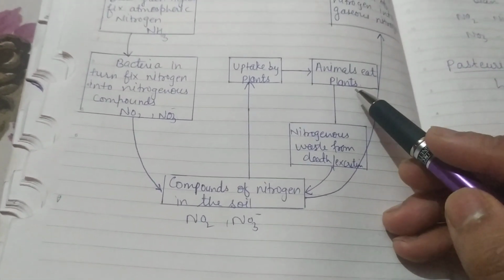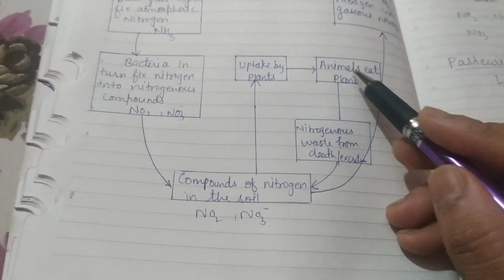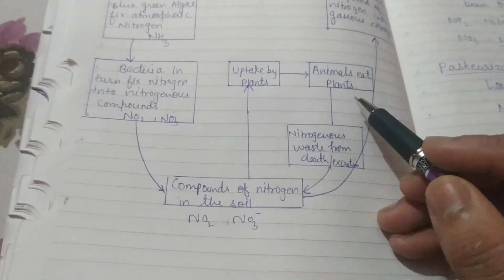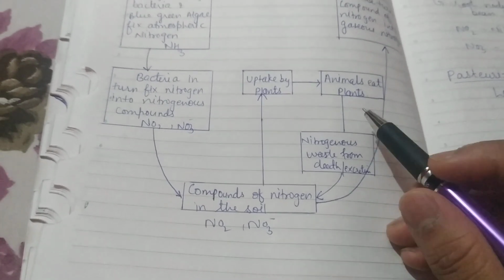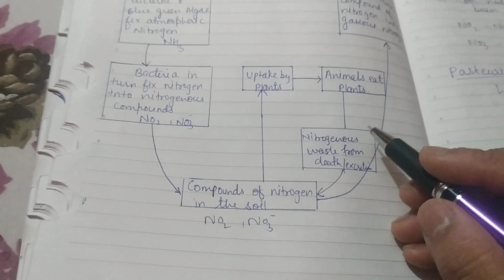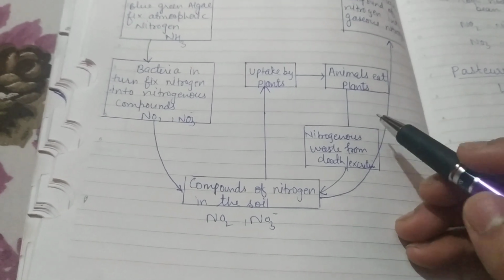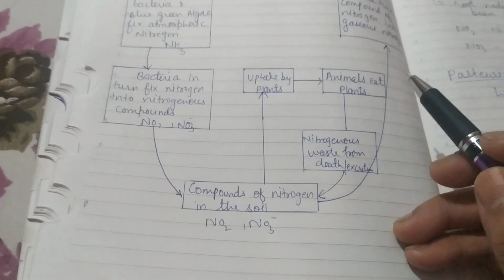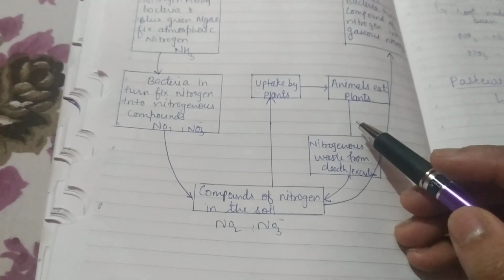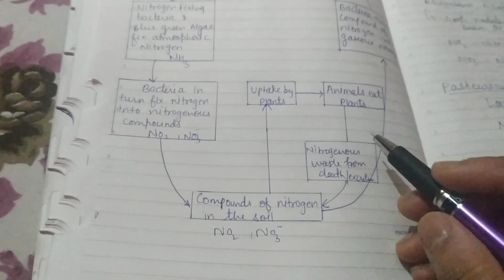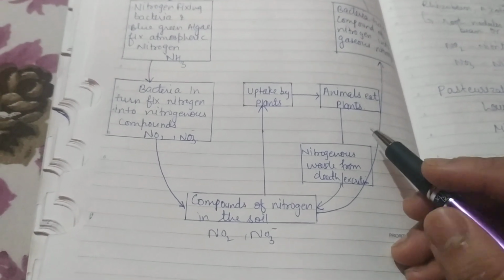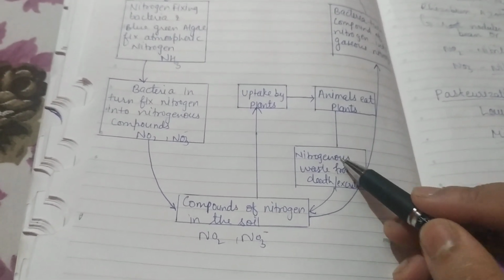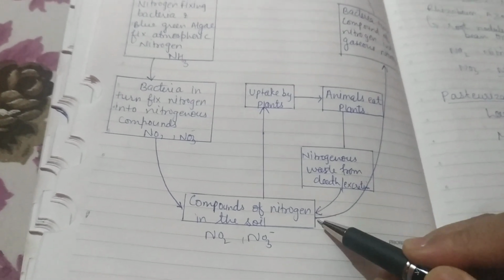When the plants are eaten by animals, after some time there is excretion or waste product released by the animal, or when the death of the animal takes place, some nitrogenous compounds or waste are also released from the body, and those nitrogenous wastes are released into the soil.